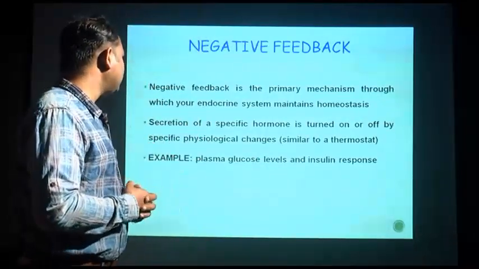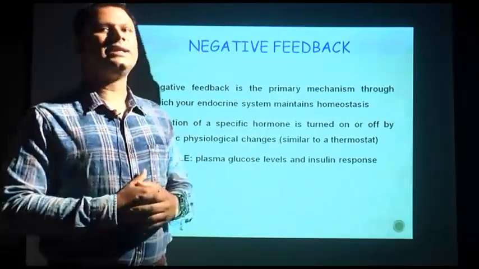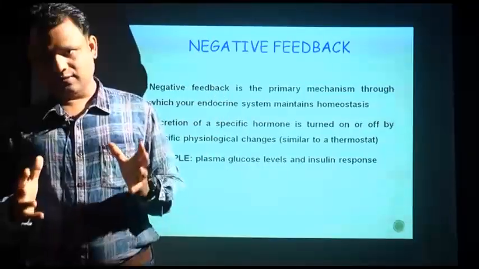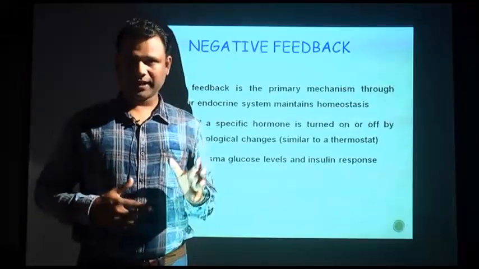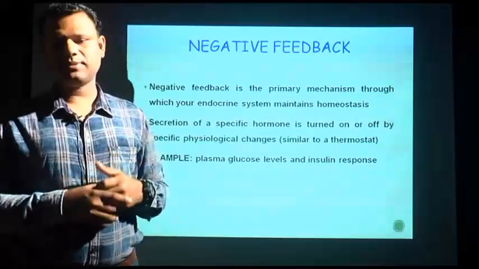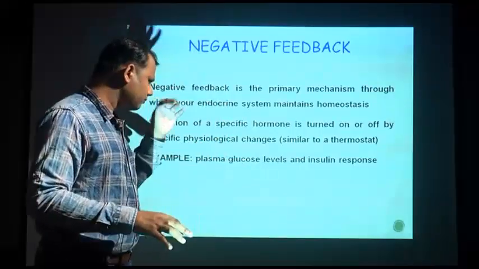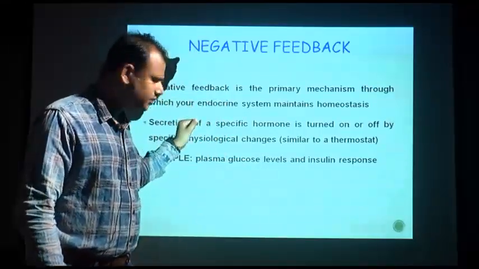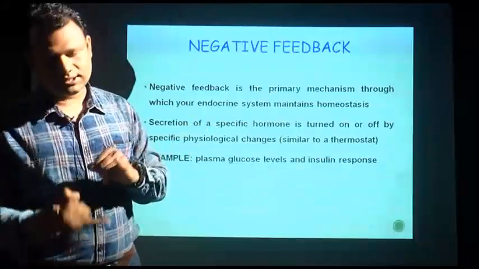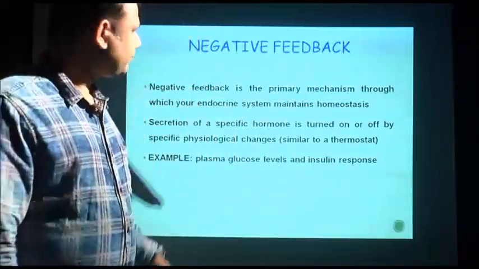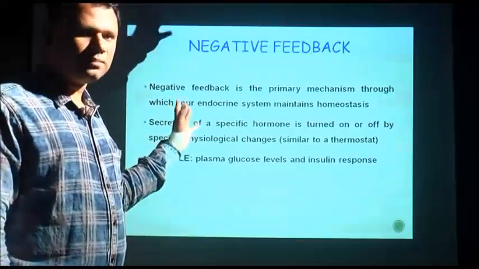For example, plasma glucose level and insulin levels are the most vital mechanism where body metabolism is controlled. It is associated with two or three hormones, like growth hormone and thyroid stimulating hormone. For each hormone secretion the mechanism is different.